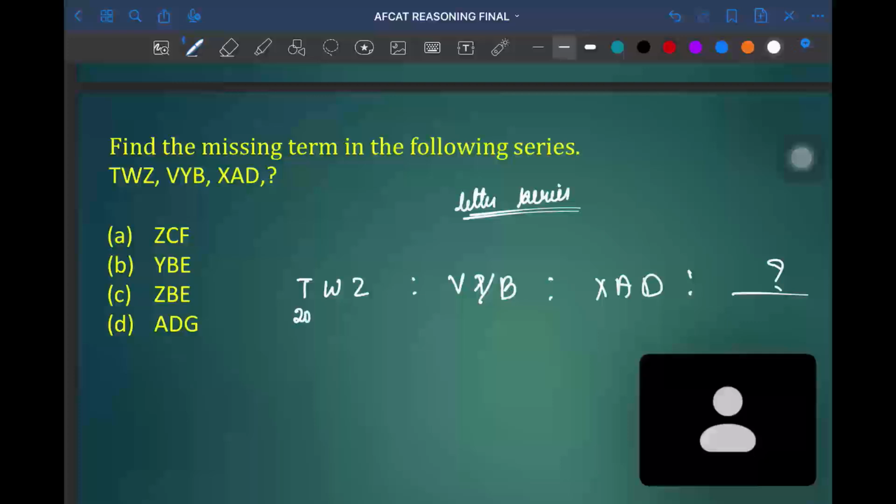W is coded as 23. Z, as it is the last letter, is coded as 26. B as 2. X as 24. A as 1. D as 4.